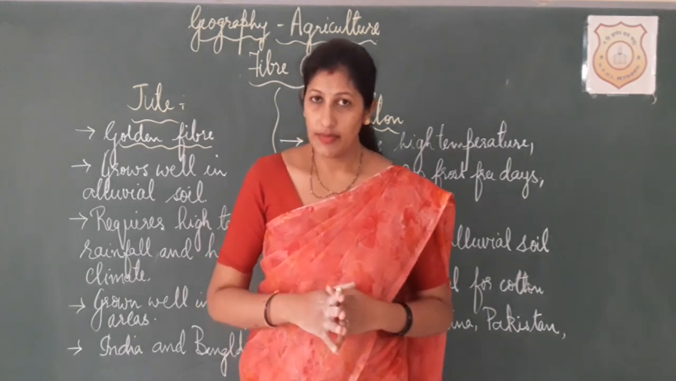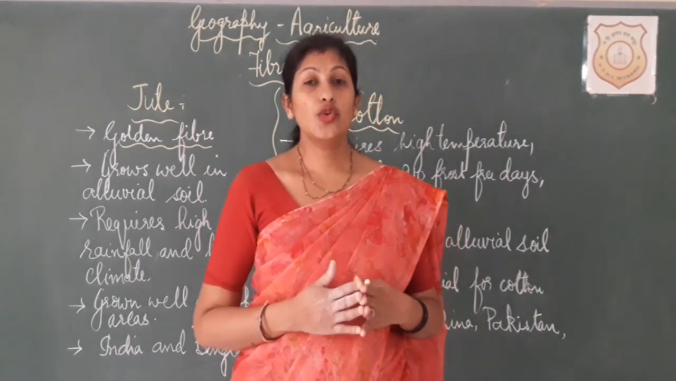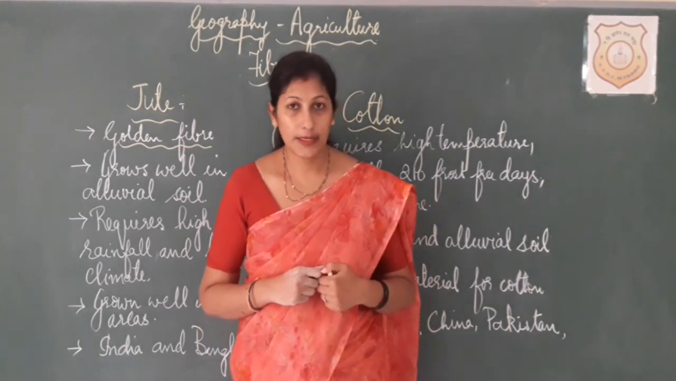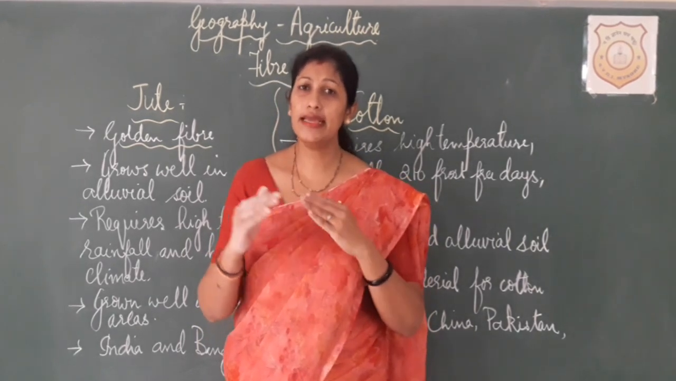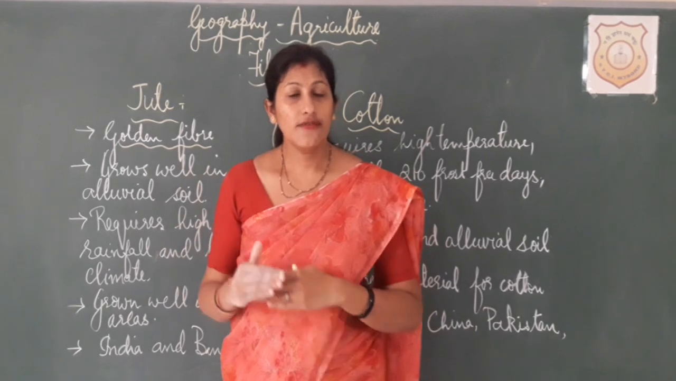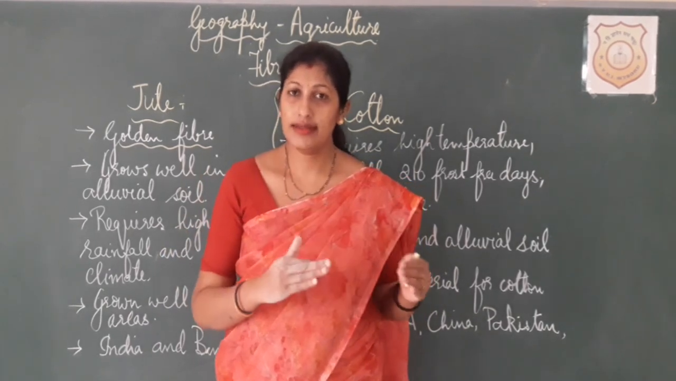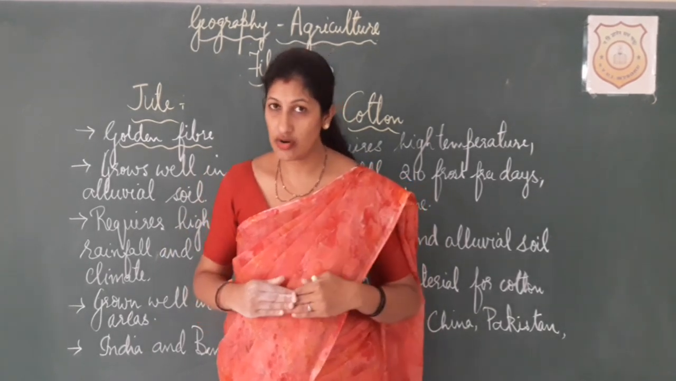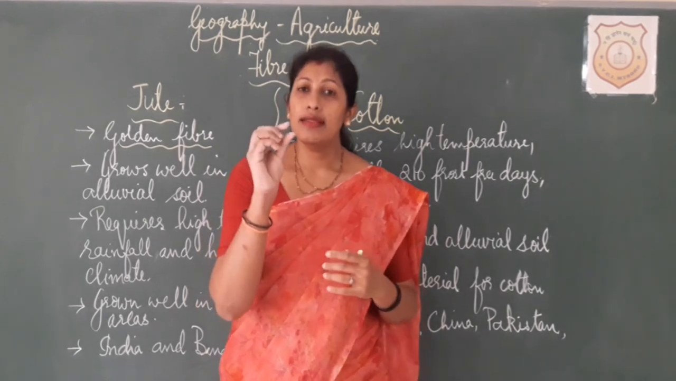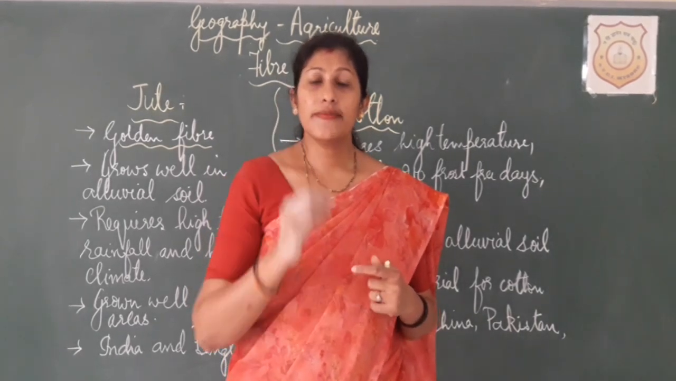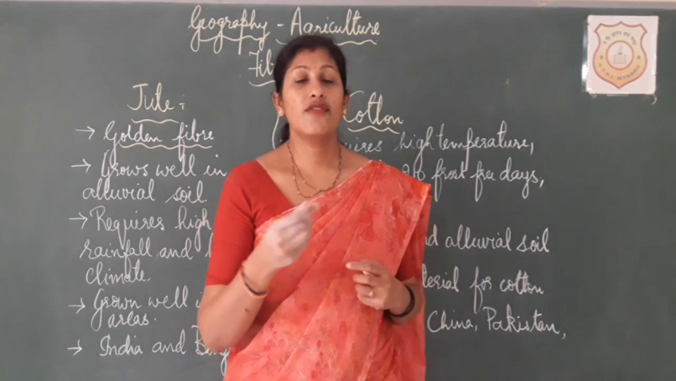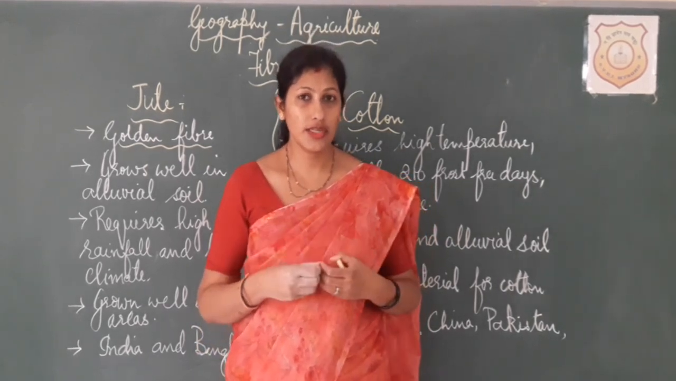As you all know, jute fiber is obtained from the stem of the plant. If after harvesting you directly keep the jute plant under the sun, because it has to be dried, what happens? The stem contains some sticky substance. It is very difficult for the farmer to separate the fibers out of those stems.